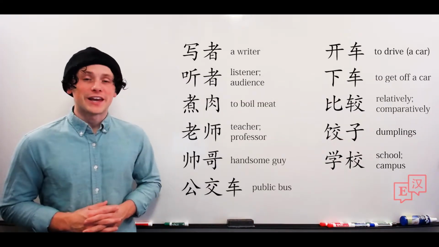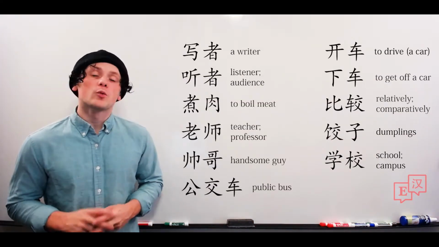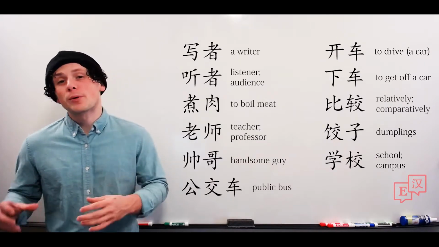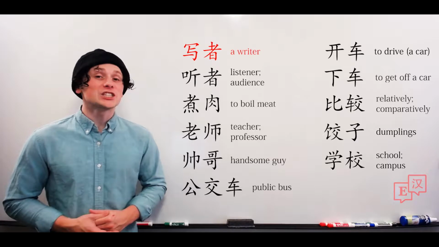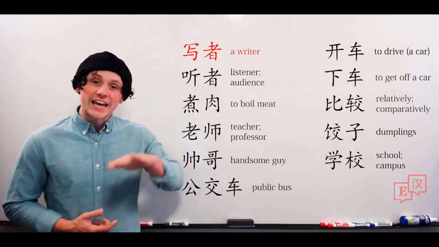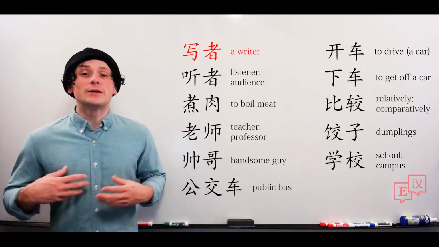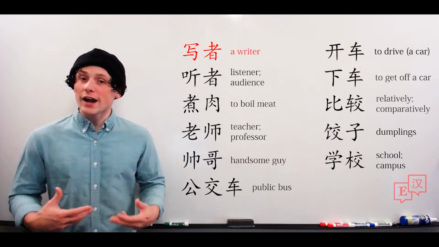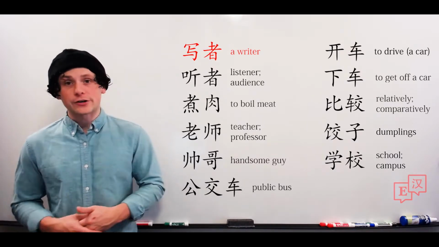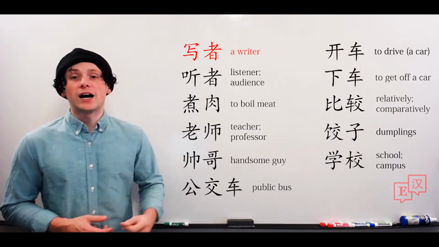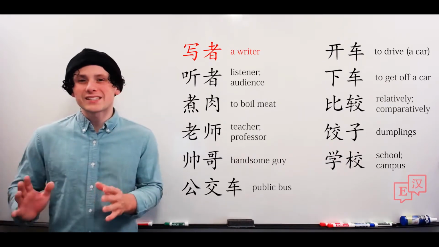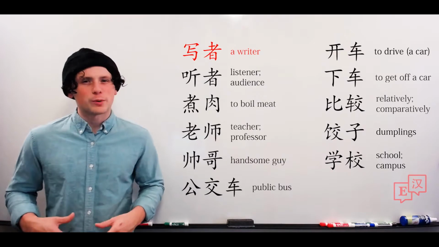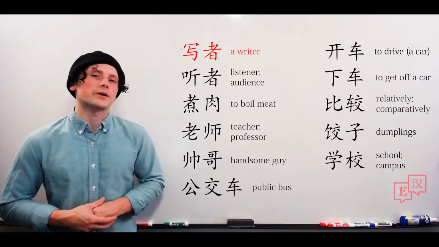Our first two words for today will both include 着, which as we remember means the person who does something. So our first word, 写着. The person who writes or a writer, as in the writer of a novel or of a letter. Now there's actually a better word that we'll learn later, which has the same meaning, but this serves that functional purpose and really shows us how 着 works.